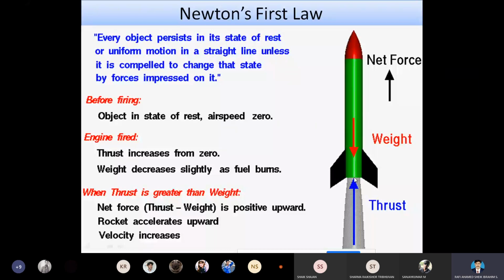The rocket is at rest. There, the airspeed is 0. The velocity is 0. When we started the engine, the velocity changes. When the velocity increases, it will start to accelerate. It will start to accelerate. So here the acceleration is just towards the space.